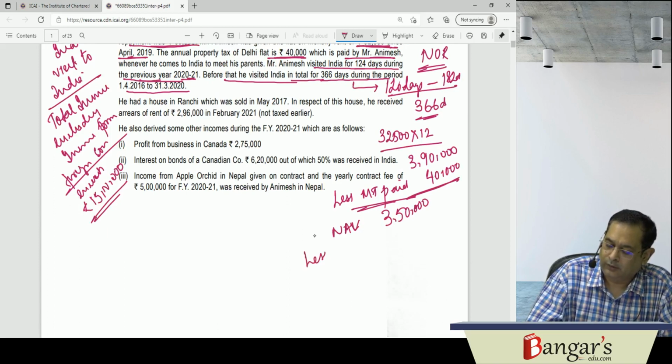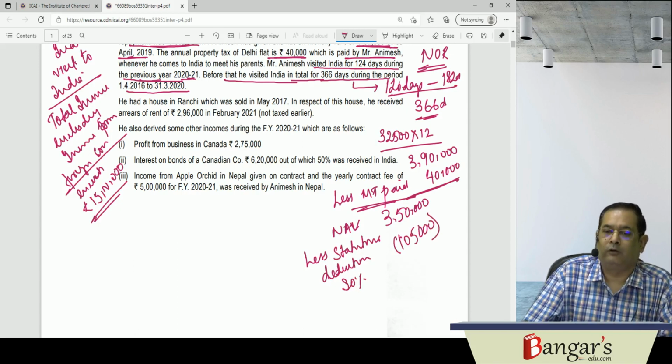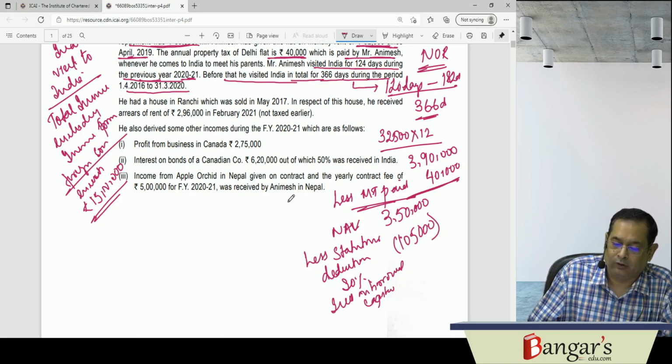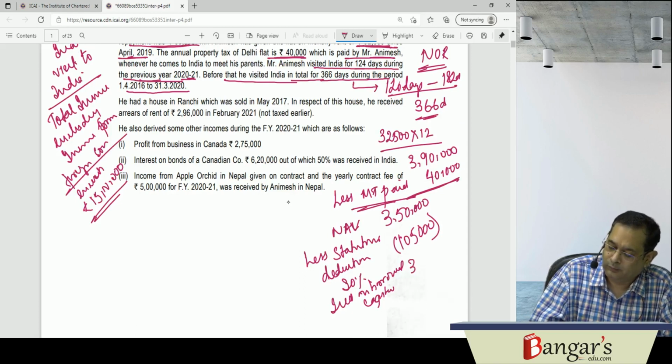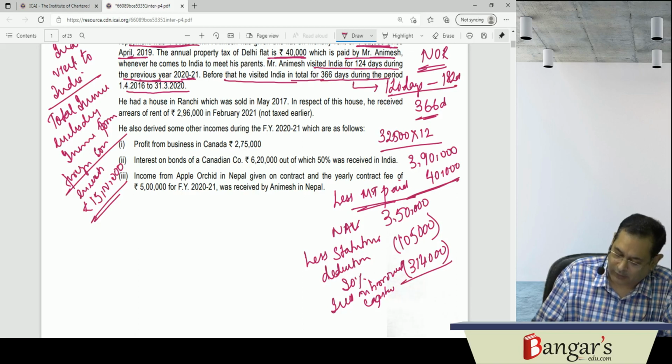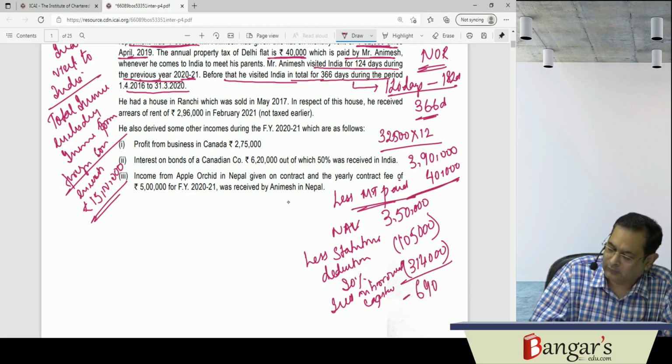Then less statutory deduction at 30%, that is 1,05,000 rupees under section 24 clause (a), and interest on borrowed capital. He has paid interest of 3,14,000. So here the income from house property is negative 69,000.